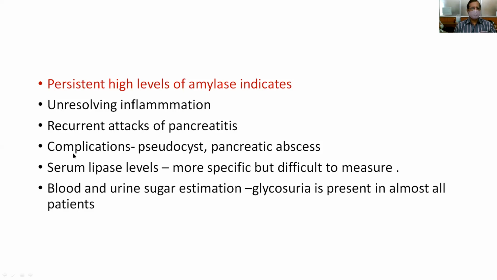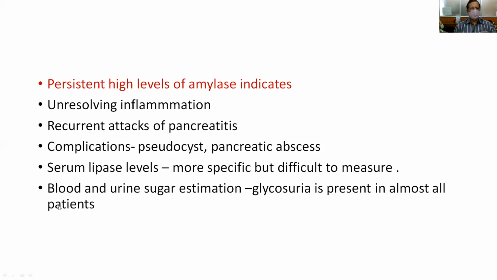It also indicates that the acute pancreatitis has developed complications like pseudocyst and pancreatic abscess. Another important thing: serum lipase levels are more specific than serum amylase levels, but difficult to measure.